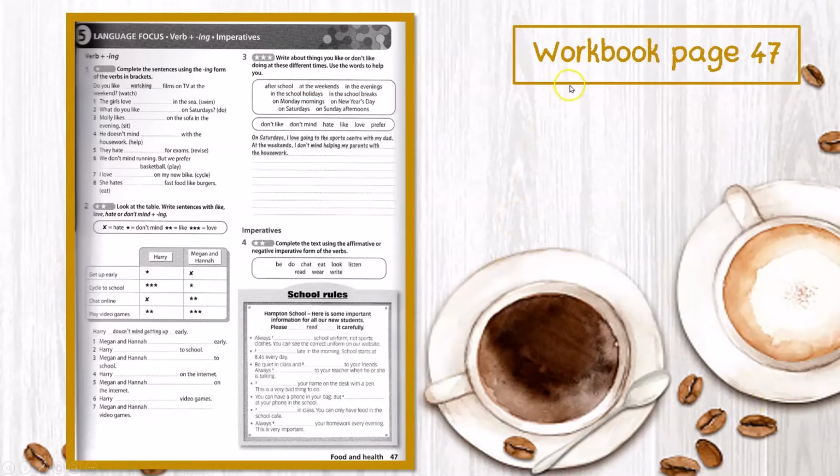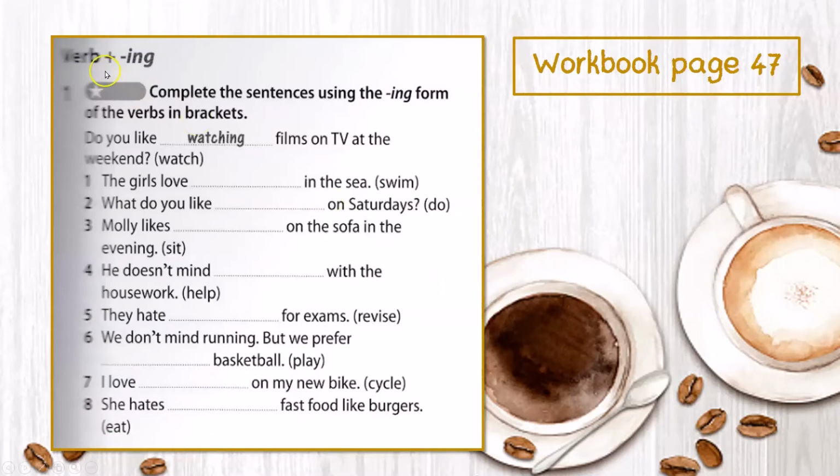Okay, so now you can take up your workbook and turn to page 47. You are going to do task 1 until task 4. Let's see task 1 first. Verb plus ing. You have to complete the sentences using the ing form of the verbs in brackets. As the example given to you, do you like? Because of the verb watch, it will be watching after the verb like. So, do you like watching films on TV at the weekend?